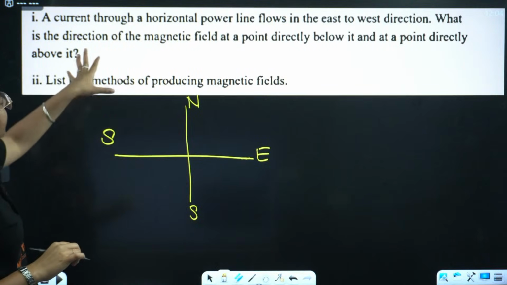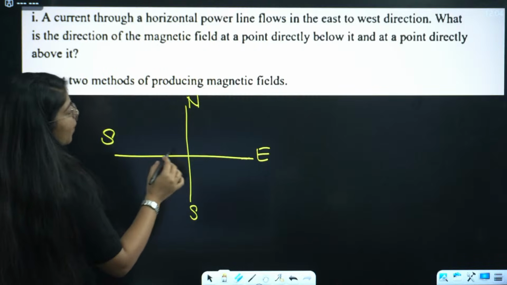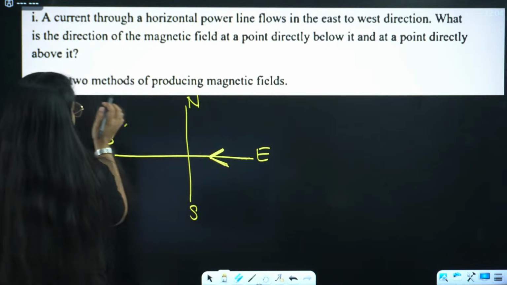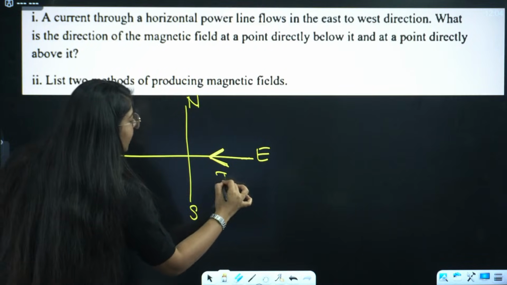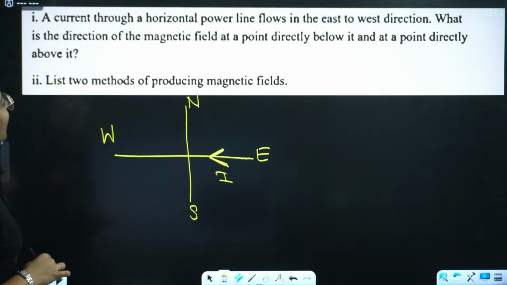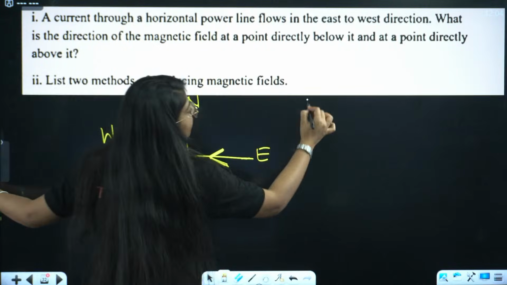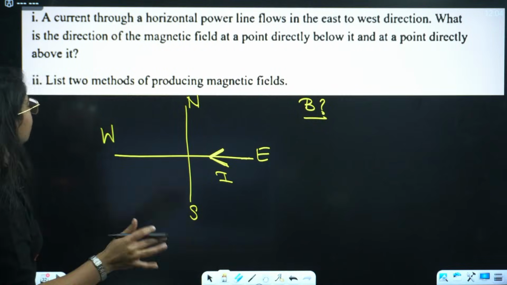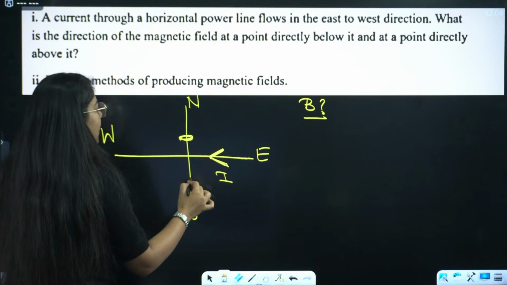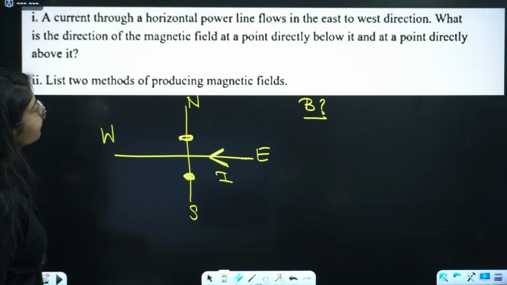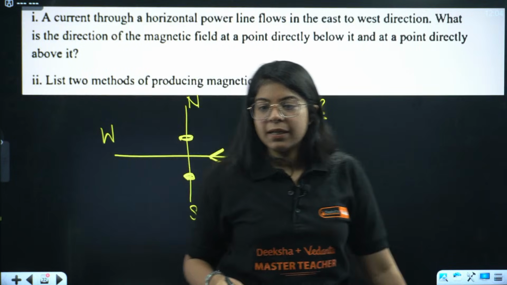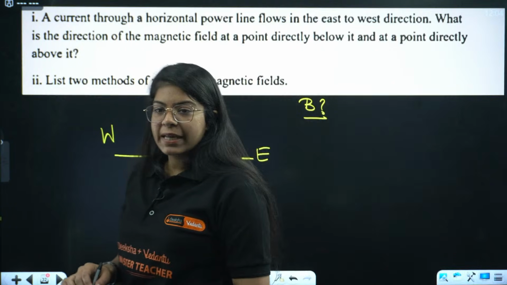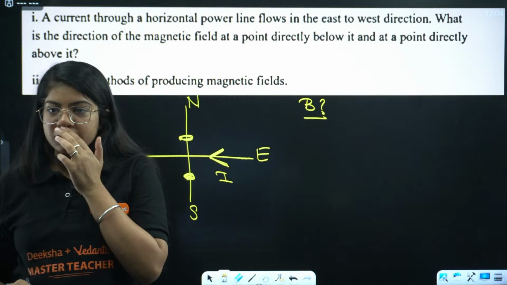Now, the current is flowing through a horizontal power line in the east to west direction. That means from here to this is the direction of current, right? Now, what is the direction of the magnetic field? Magnetic field direction at a point directly below it and a point directly above it. What will be the direction of magnetic field? Now, one thing, let me make very clear to you. Below the wire, not above the wire.